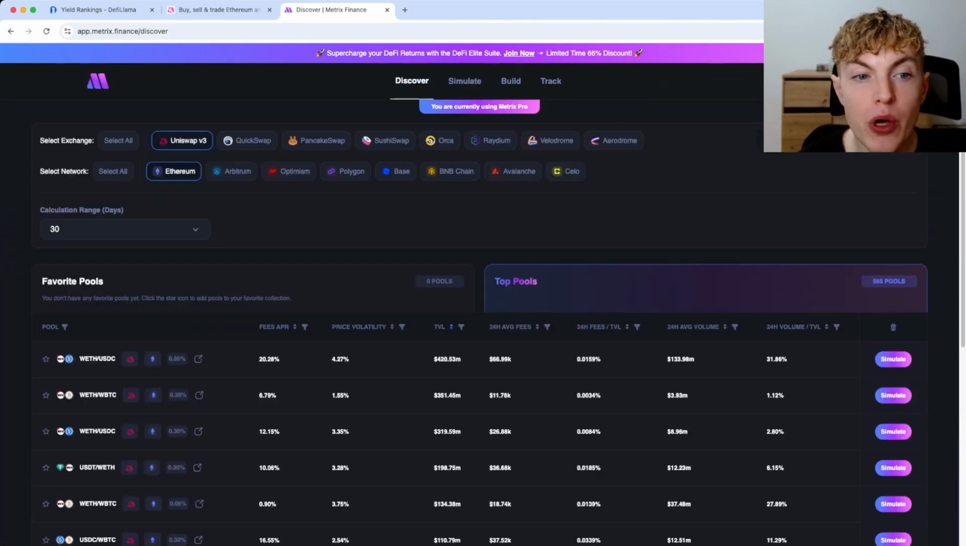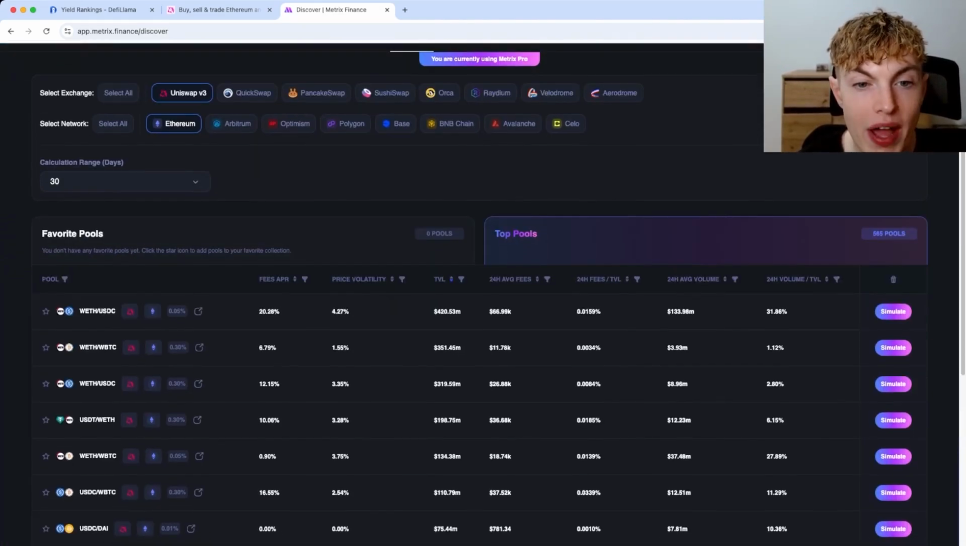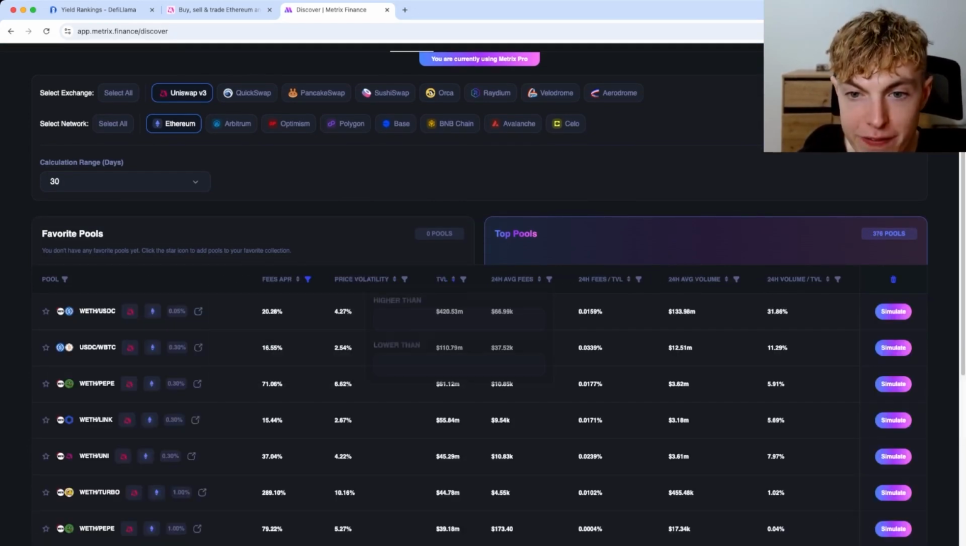So first of all, I'm going to go to the discover page and I'm going to go ahead and set up some filters. So for fees APR, I'm going to look at things that have higher than a 15% APR. And for the TVL, I'm going to go ahead and click this little filter button next to TVL and set it to 1,500,000 like this. So now we're only looking at pools that have a minimum total value locked of 1,500,000. So now we have 187 pools to go through.